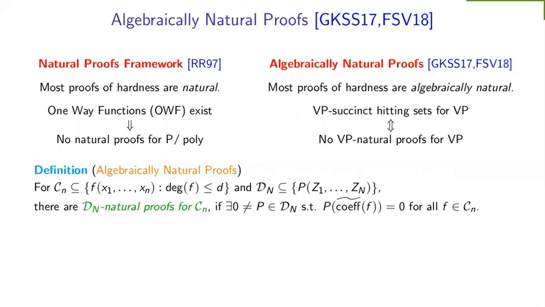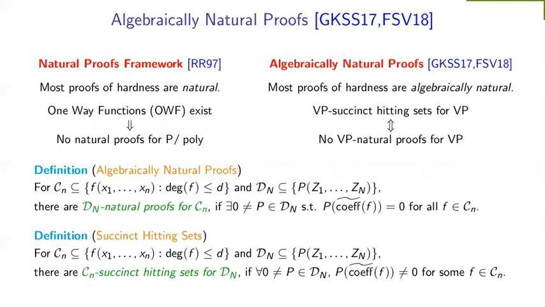With this C and D, we say that there are D natural proofs for C if there exists a non-zero polynomial P in the class D such that P vanishes on the coefficient vector of every single polynomial in the class C. Note that this is just another way of saying that P is an equation for C and it also belongs to D. So if there are equations for C that belong to D, then we say that there are D natural proofs for C.